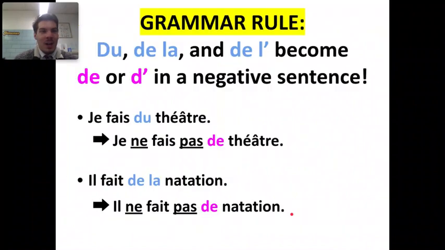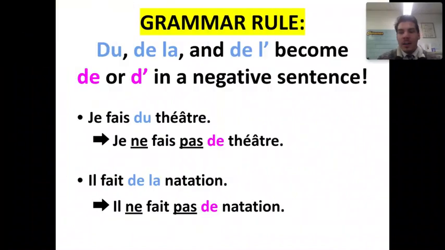Bon travail. All right. In our previous chapter, chapter 3, we learned en, une, and des. And we said if you have en, une, or des in a negative sentence, that en, une, or des changes to de or de apostrophe. We're going to be continuing that grammar rule, and in addition to en, une, or des, we have du, de la, and de l'apostrophe that we learned in the previous etape, chapter 4.1, and we're adding on to that grammar rule by saying if du, de la, or de l'apostrophe are in a negative sentence, then they change to de or de apostrophe